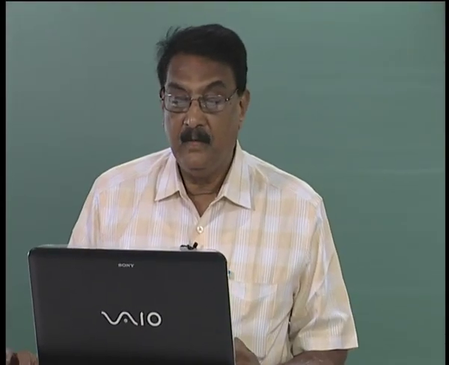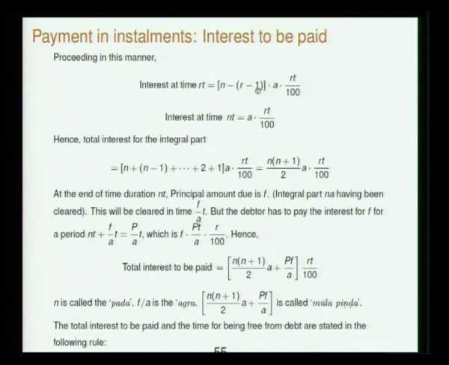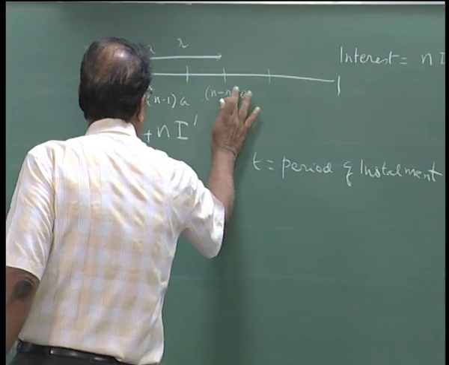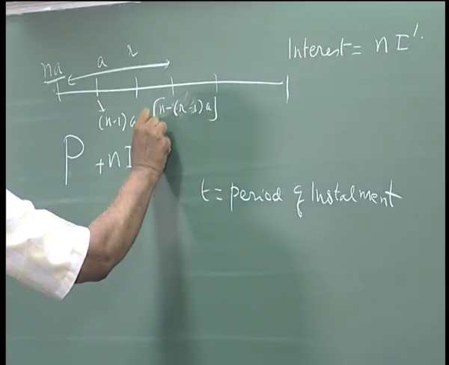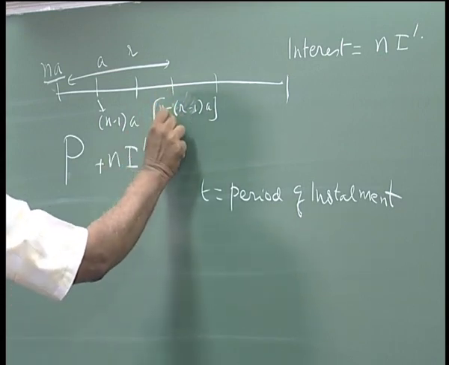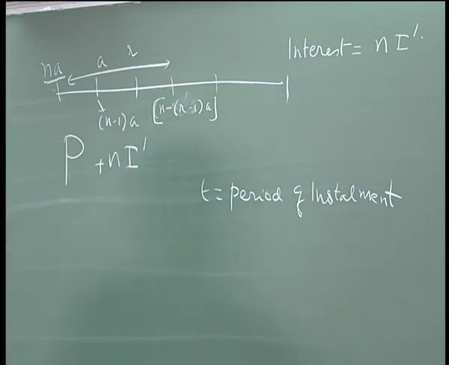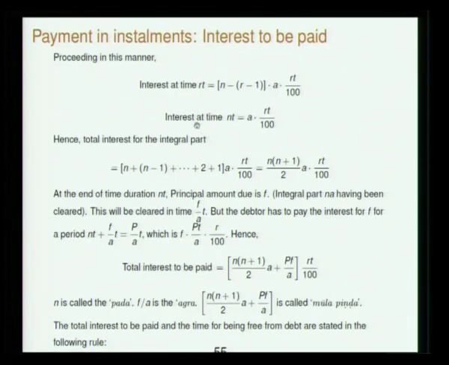So interest at rT is n minus r minus 1, rather, because this is the first full period, so r minus 1 you have to put. So you calculate the interest for this: n minus r minus 1 into A into RT by 100.